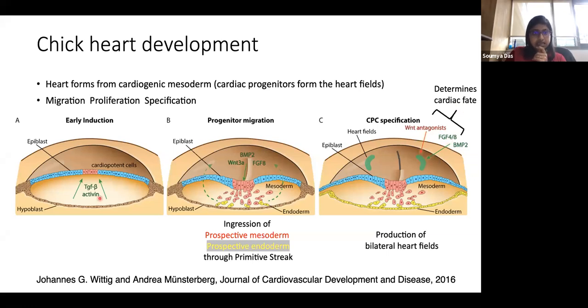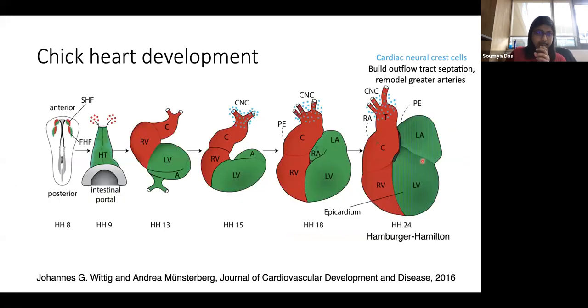To summarize, the cardiopotent cells are first specified in the epiblast, then they undergo proliferation and migration, then they create the heart fields. There are two heart fields because they will eventually come together and make a single heart, but it starts out as two heart fields.